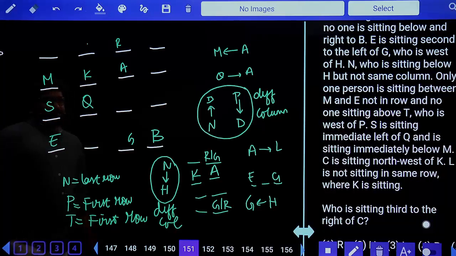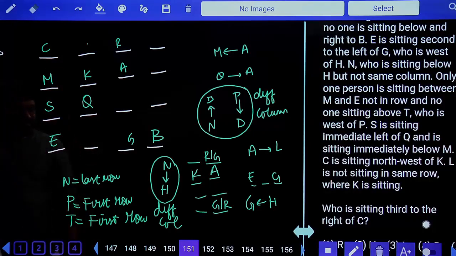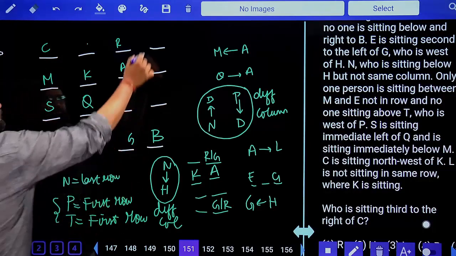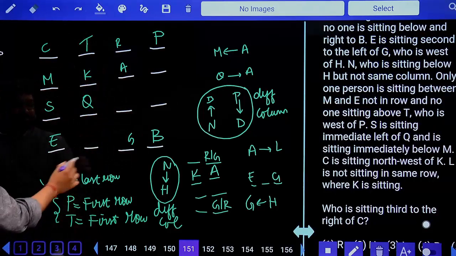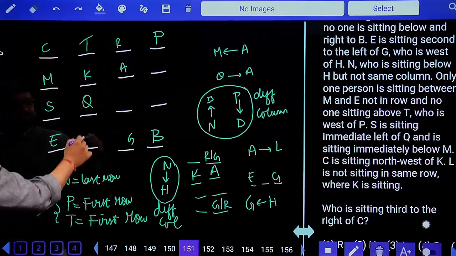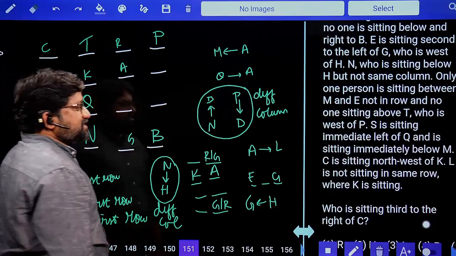C is sitting to the northwest of K. K, northwest. There is only one possibility: C. Earlier we talked about P and T. So P and T are both in the topmost floor, and T is to the west of P. There is also one more clue: N is sitting in the last row. There is only one possibility. Done. Fixed here. Next, last.